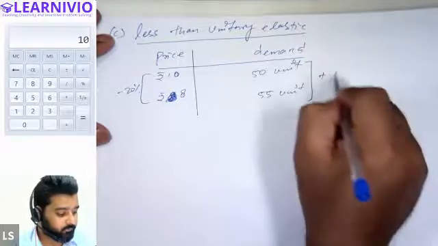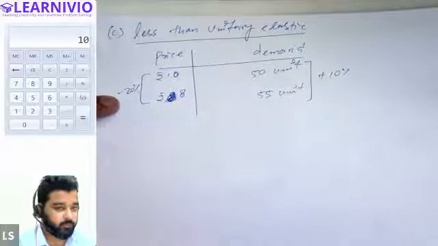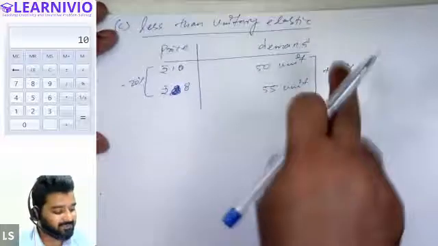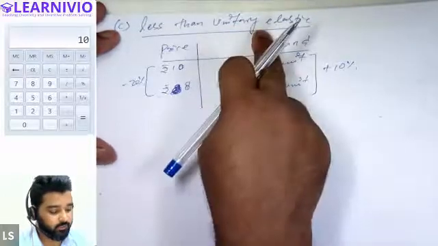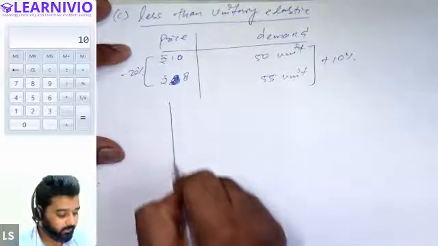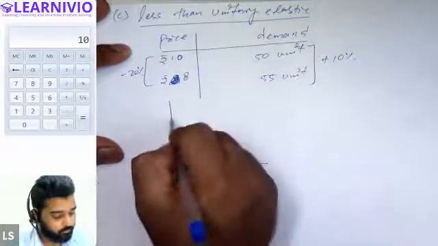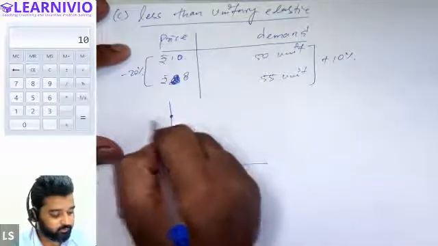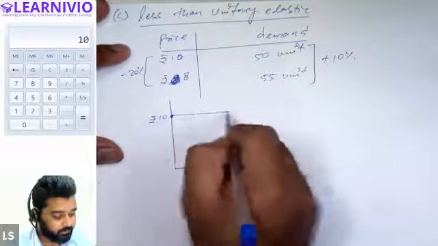So 10% increase in demand due to 20% decrease in price. So percentage change in demand is less than the percentage change in price of the commodity. This is why it is called less than unitary elastic. And when you make the diagram for this situation, you will see that the diagram in this case will be comparatively steeper. So assuming that this was the initial price, rupees 10, and at rupees 10 earlier demand was at